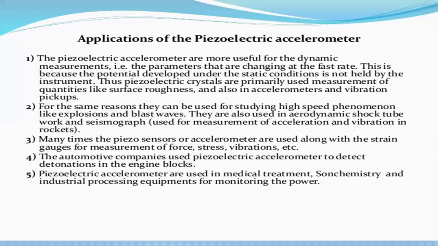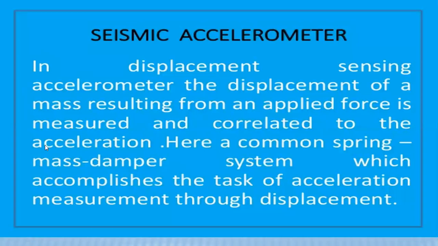And the next application: these accelerometers are used in medical treatment, sound chemistry, and industrial processing equipment for monitoring power. So that is the overall working principle, construction, advantages, disadvantages and applications of the piezoelectric accelerometer.